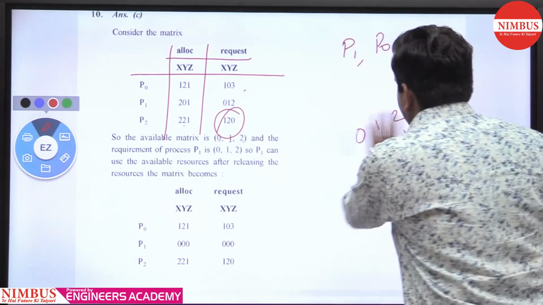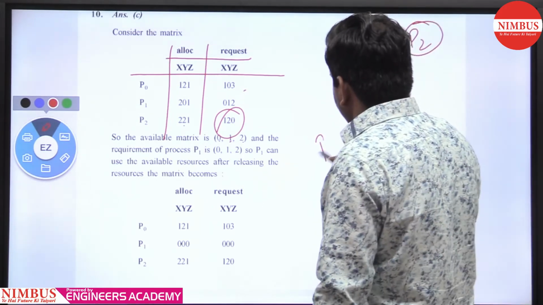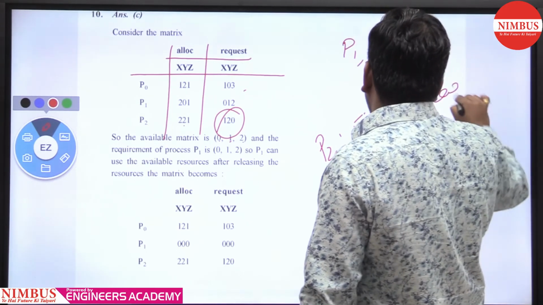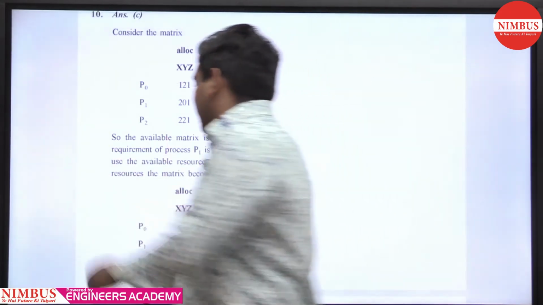Getting my point? So he is asking which of the processes will finish last. P2 will finish last. That is the answer. Getting my point?